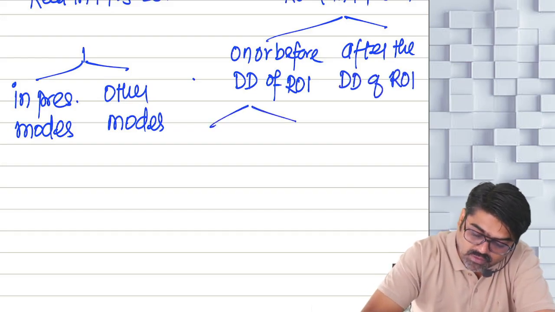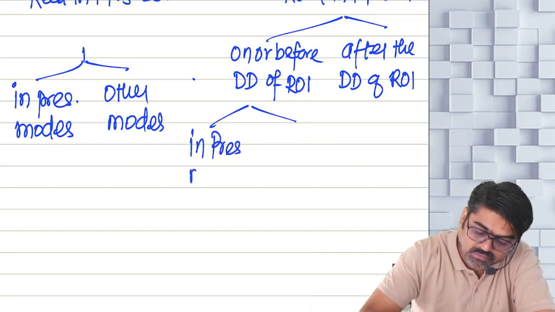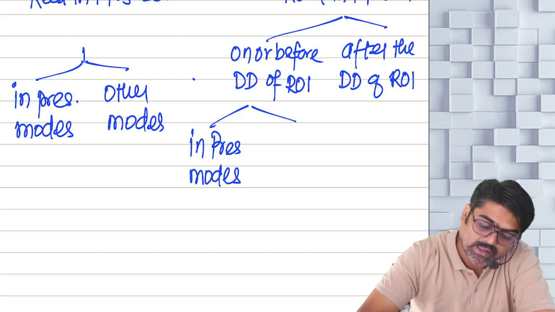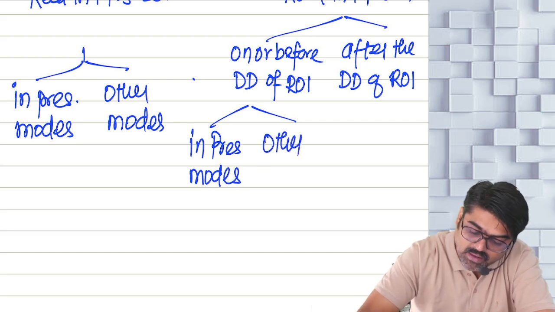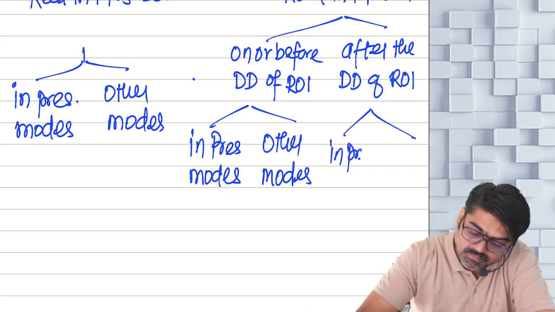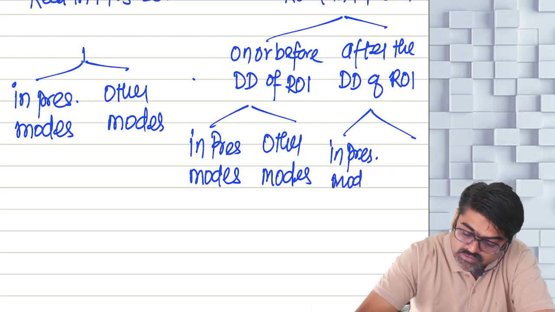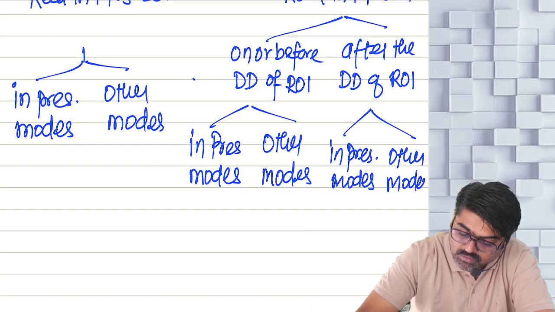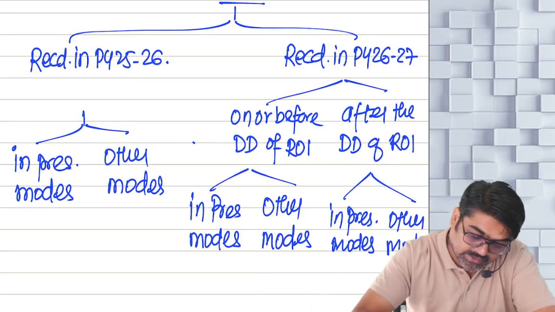So on or before the due date received in prescribed modes, or received by other modes, and after the due date in prescribed modes or other modes. Now what I am going to do, please pay attention.